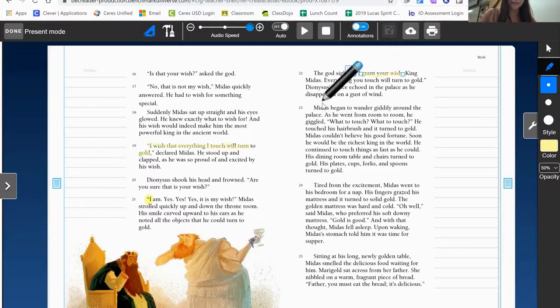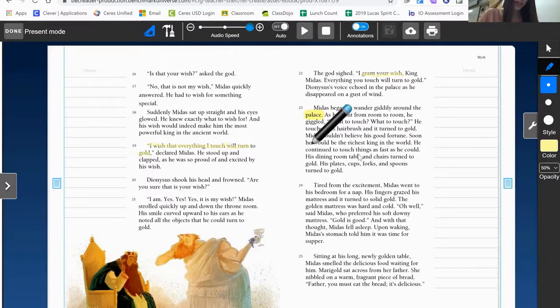Let's keep reading. Midas began to wander giddily around the palace. As he went from room to room, he giggled. What to touch, what to touch? He touched his hairbrush and it turned to gold. Midas couldn't believe his good fortune. Soon he would be the richest king in the world. He continued to touch things as fast as he could. His dining room table and chairs turned to gold. His plates, cups, forks, and spoons turned to gold.